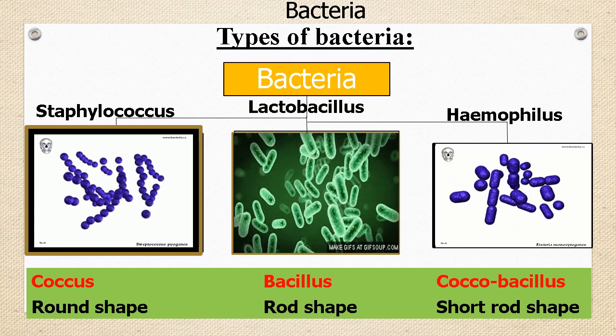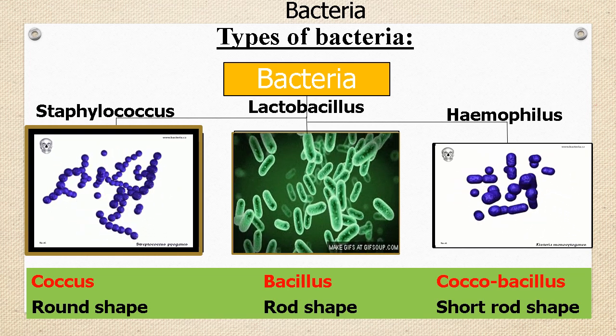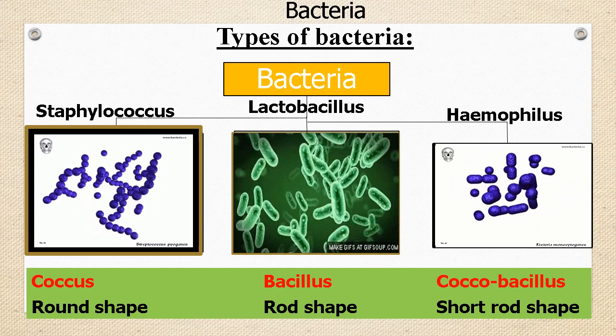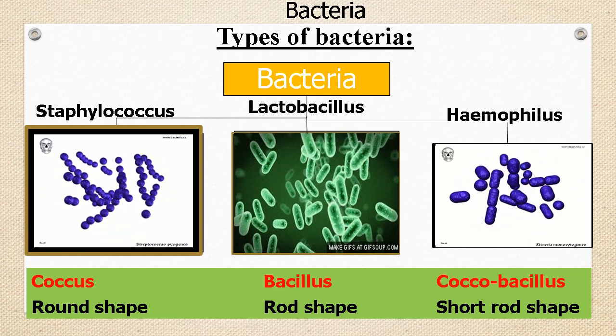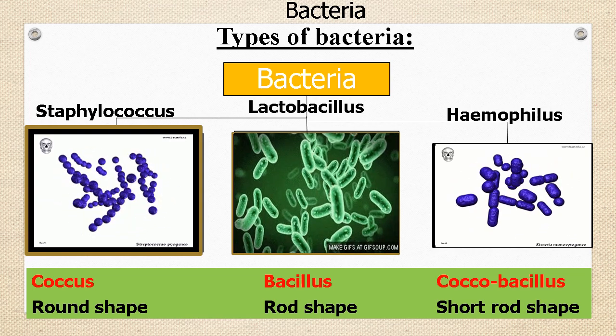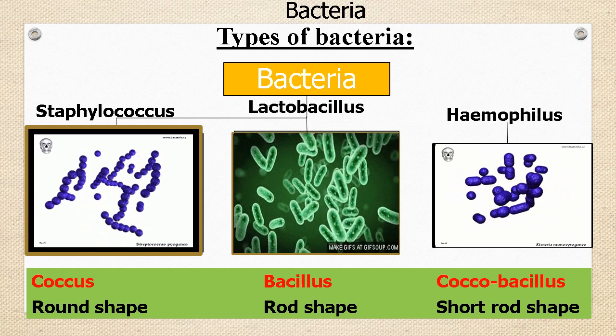Second type is Bacillus. These are rod-shaped bacteria. For example, Lactobacillus. Lactobacillus is found in buttermilk.